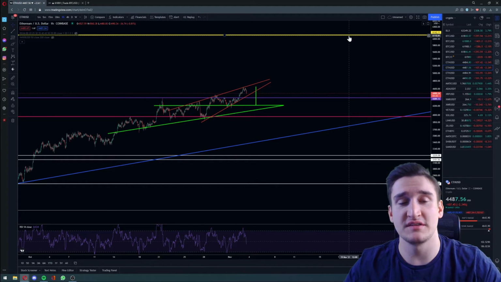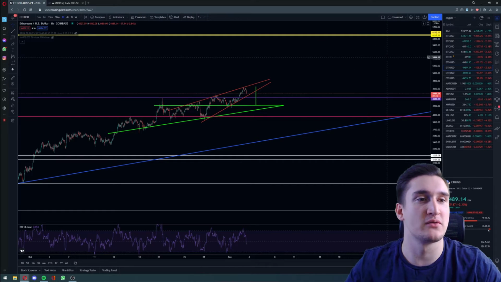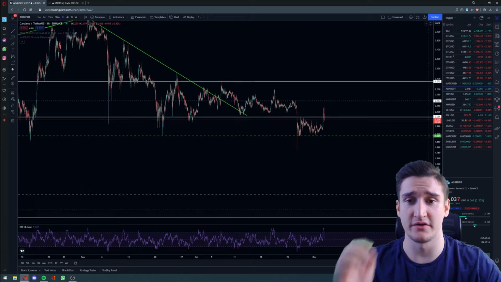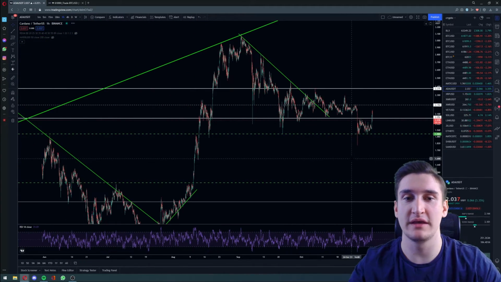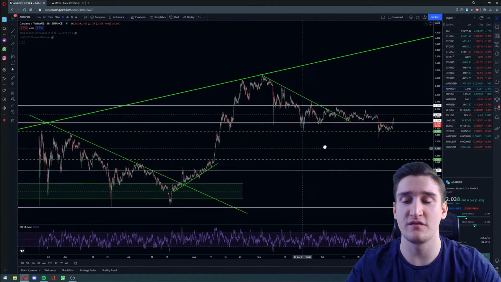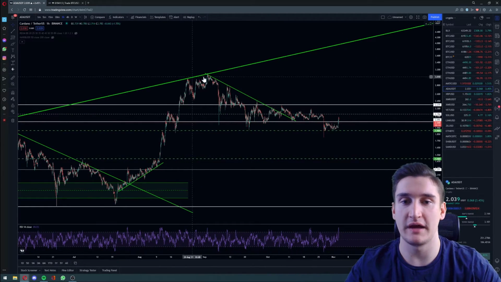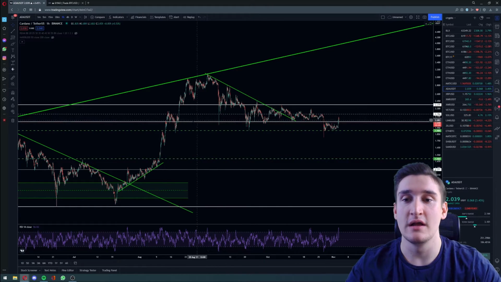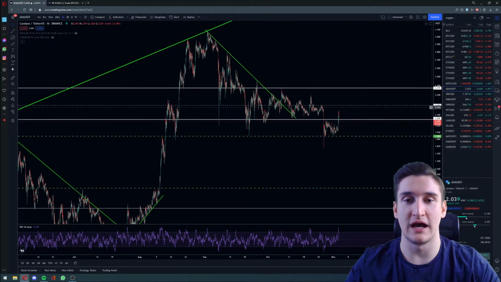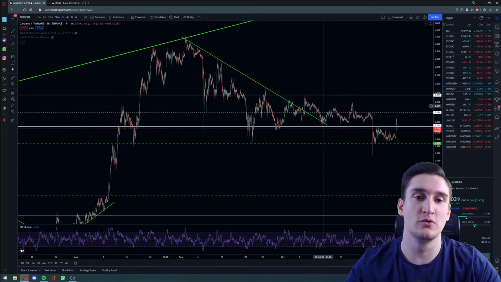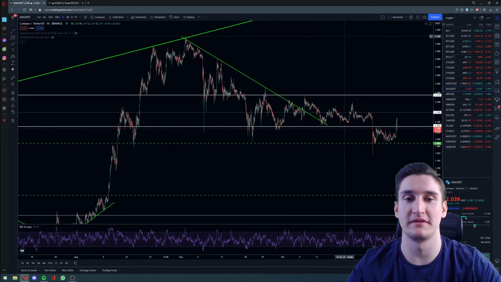But I will say that's it about Ethereum, and let's talk about ADA or Cardano. At Cardano, we can see that we had already formed 2 big descending triangles. Our first one broke to the upside and we reached new all-time highs. Then the second one here, we mostly broke to the upside, but we didn't get that new pump and we didn't get new all-time highs.